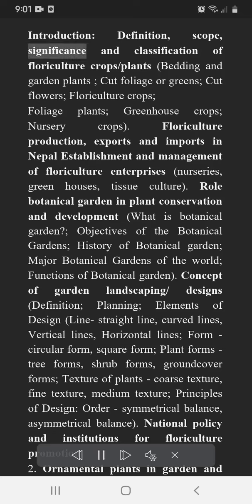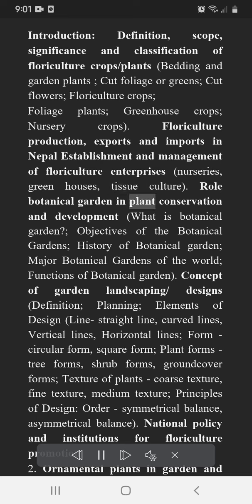Production, scope, significance, and classification of floriculture crops, plants, bedding and garden plants, cut foliage or greens, cut flowers, floriculture crops, foliage plants, greenhouse crops, nursery crops. Floriculture production, exports and imports in Nepal. Establishment and management of floriculture enterprises, nurseries, greenhouses, tissue culture.